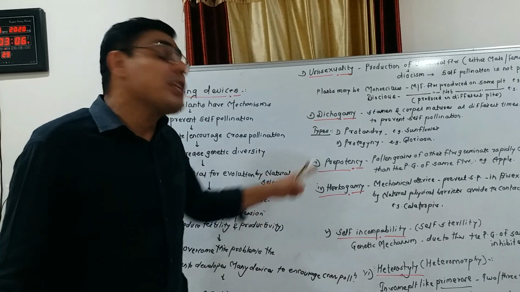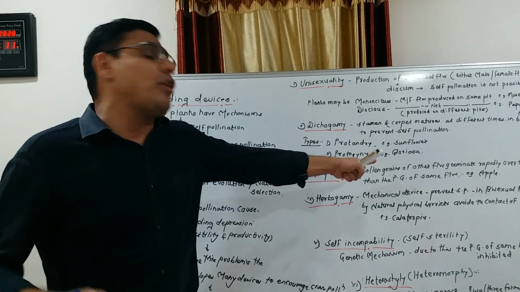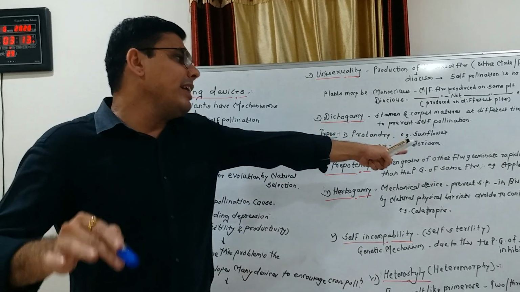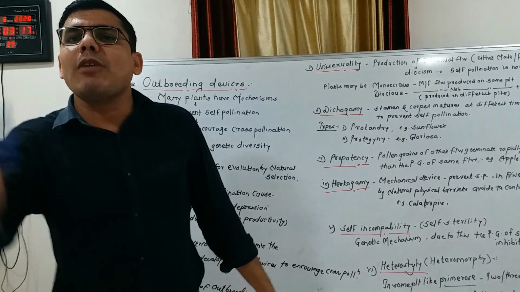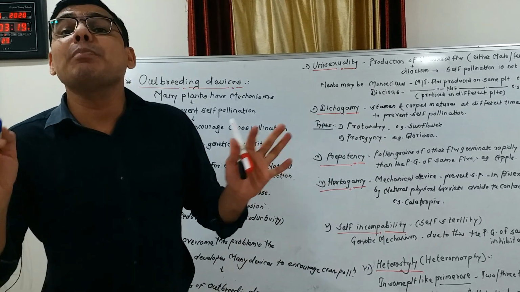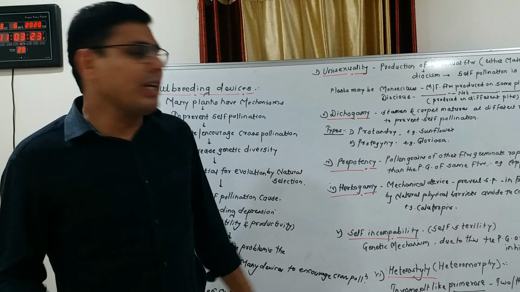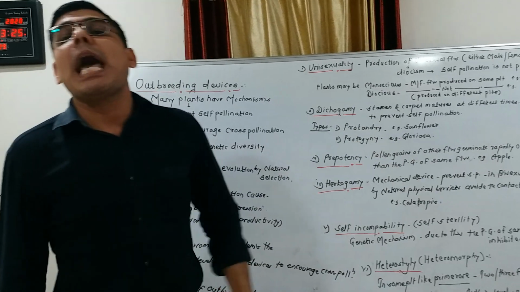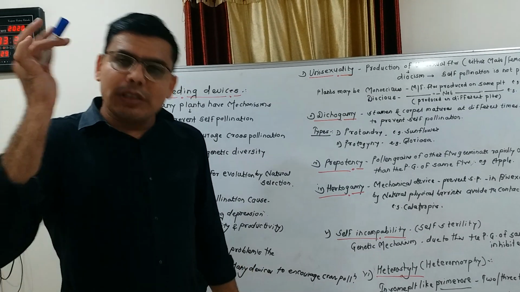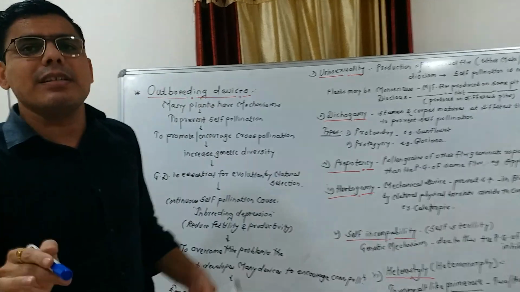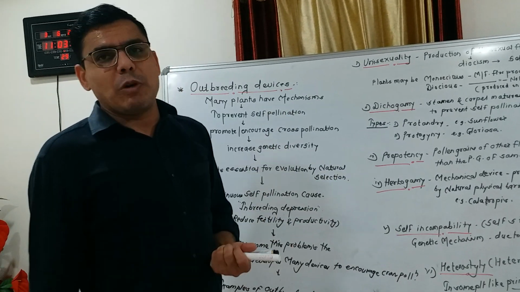So what is prepotency? Prepotency means the pollen grains of other flowers germinate rapidly over the stigma than the pollen grains of the same flower. The example is apple. So these outbreeding devices also promote cross pollination.